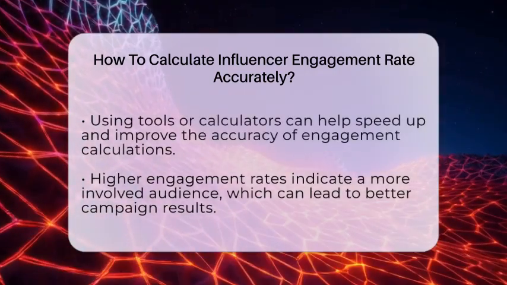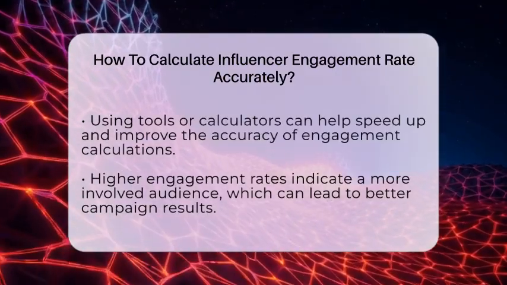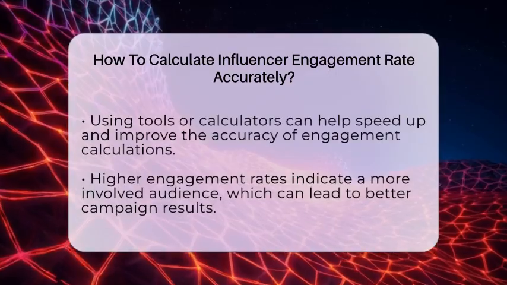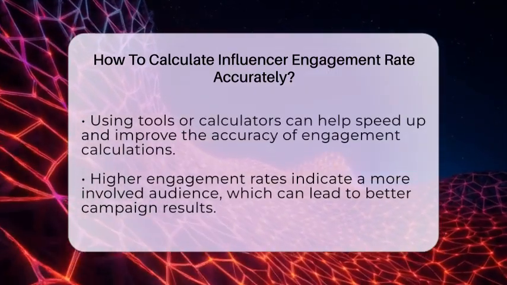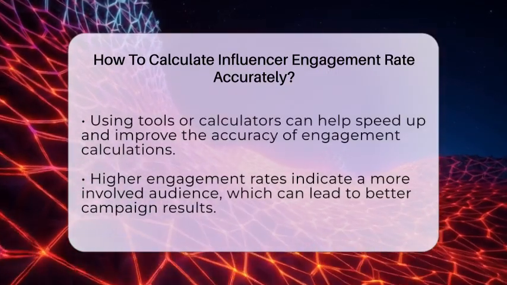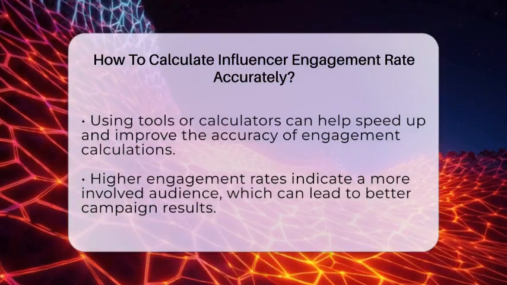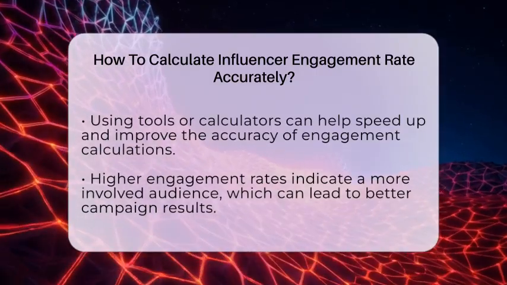To get a more reliable picture, you can calculate the average engagement rate over several posts. Add up the engagement rates for each post and divide by the number of posts. This smooths out any unusual spikes or drops and shows consistent performance over time.